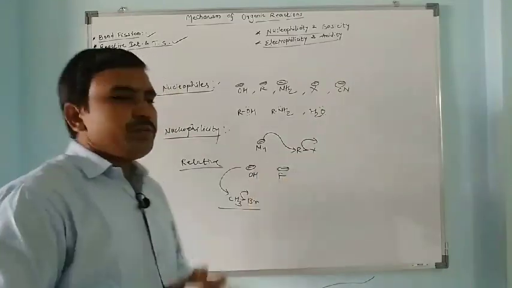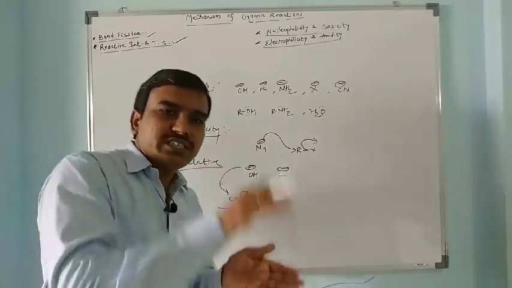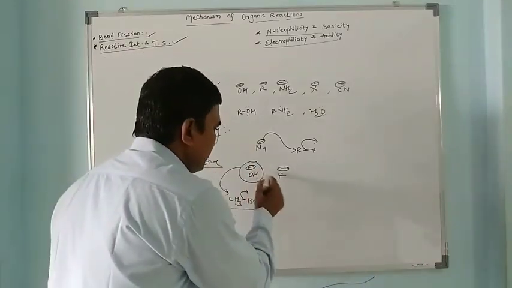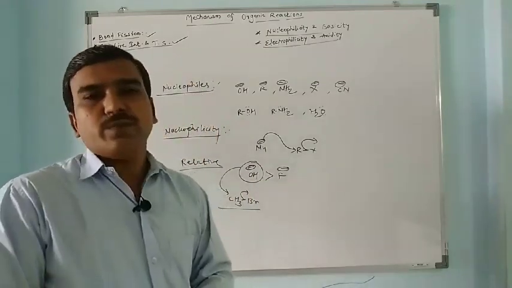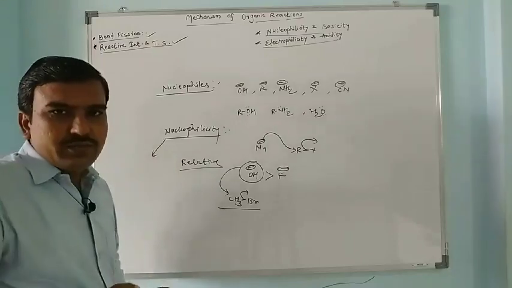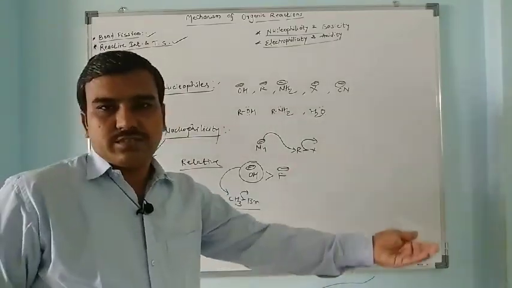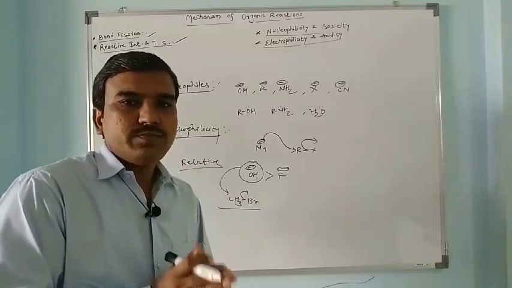In the periodic table, as the electronegativity increases, nucleophilicity decreases. So the OH minus ion is more nucleophilic than the F minus ion. Here nucleophilicity is a relative term. We can express it by comparing with another, meaning it is a relative term.